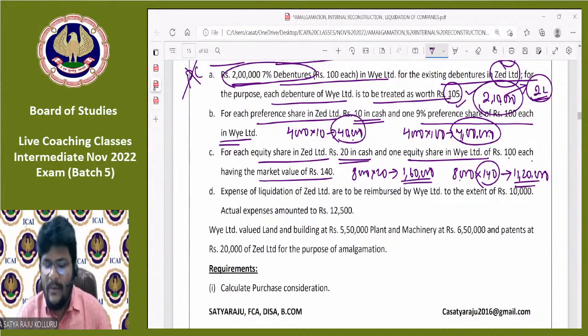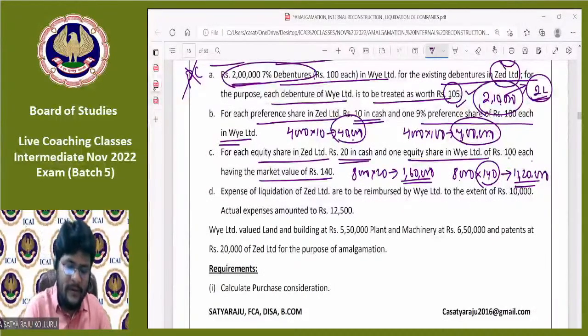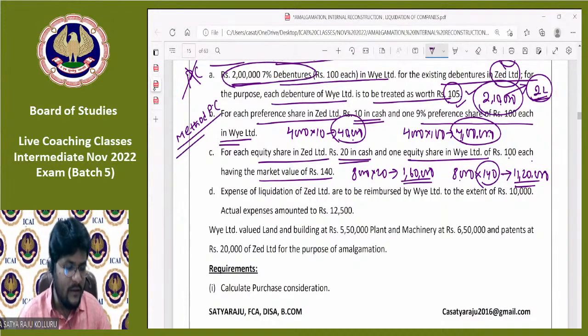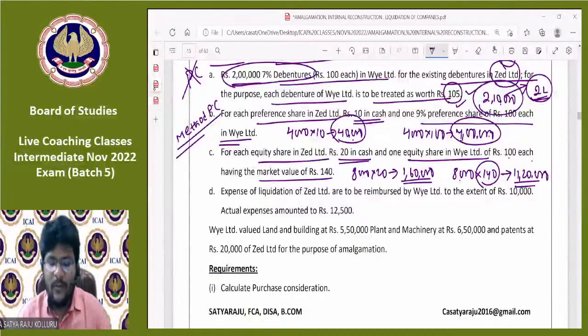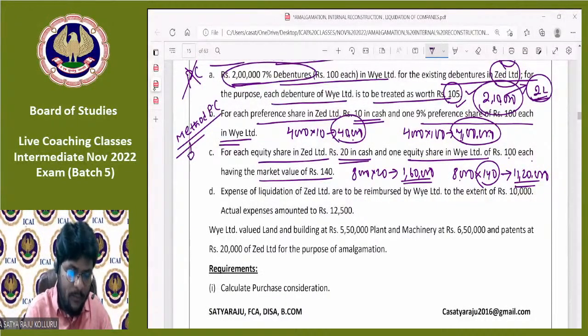Now, can you please tell me, all of you, what is the method of PC? Please tell your answers under the query box, guys. Quickly, what is the method of PC? Is it net asset value method or net payment method or intrinsic value method? While reading the information given in the problem, if you are able to know how much amount is payable to equity shareholders and preference shareholders of the selling company, then the method of PC will be net payments method.